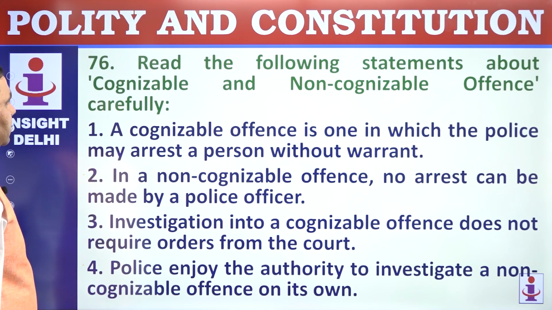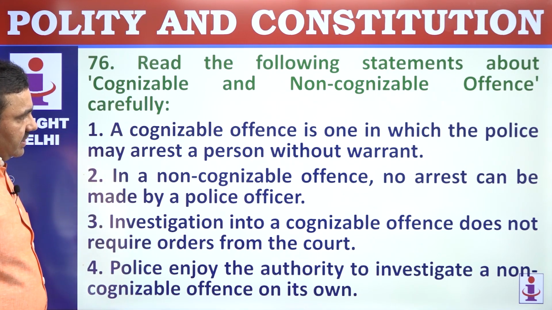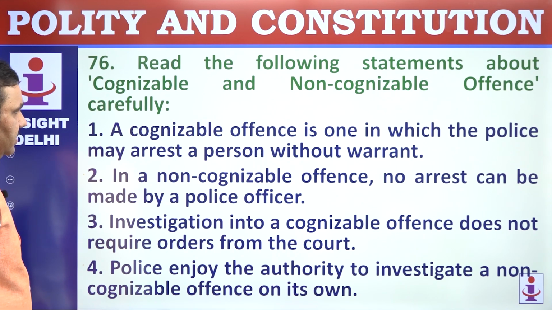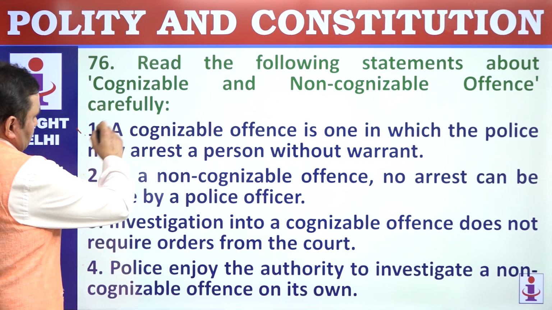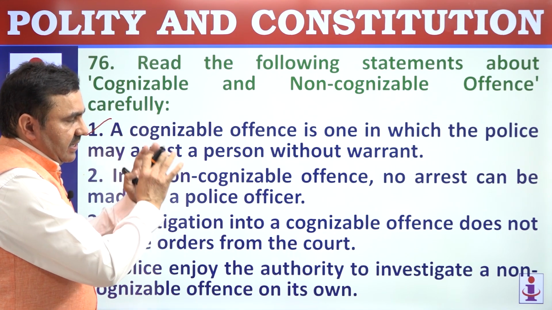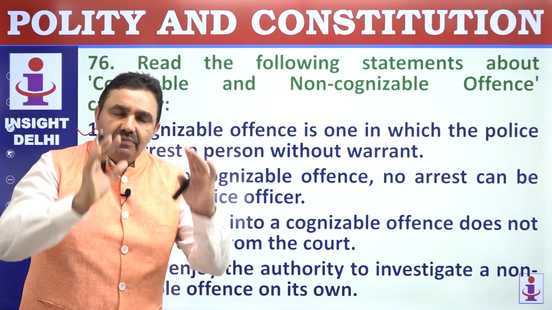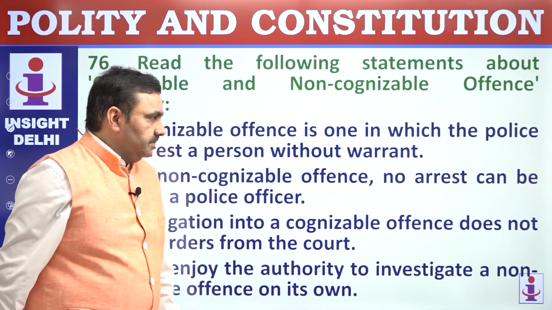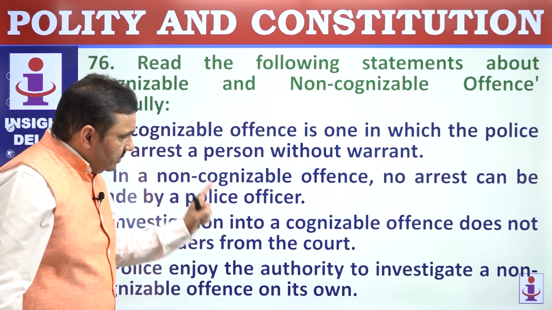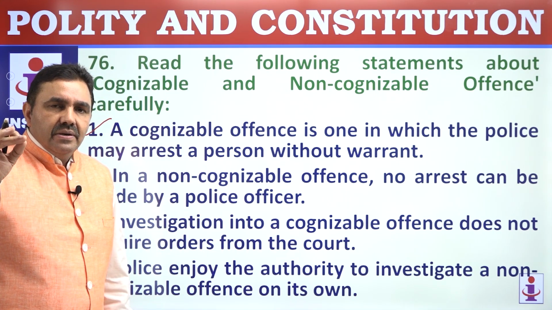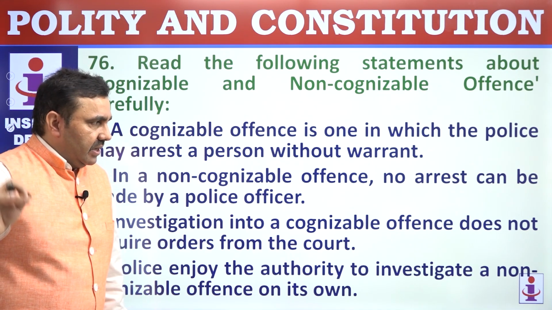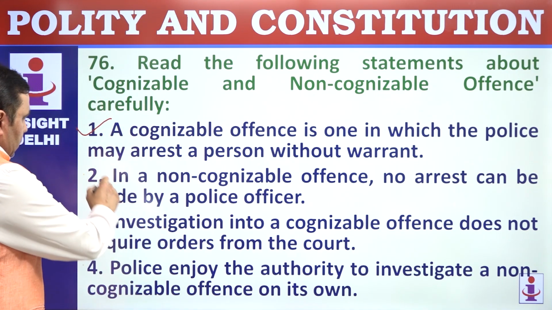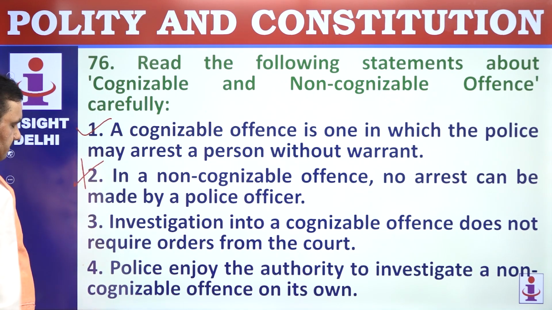Read the following statements about cognizable and non-cognizable offense carefully. A cognizable offense is the one in which police may arrest a person without warrant. That's correct. Cognizable means clearly visible, a serious kind of offense. There is no need of any magisterial warrant to arrest a person in a cognizable offense. In non-cognizable offense, a person can be arrested only with a magisterial warrant. So "no arrest can be made" is wrong. Arrest can be made but with warrant.